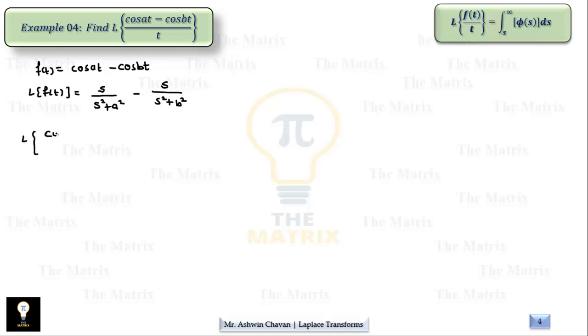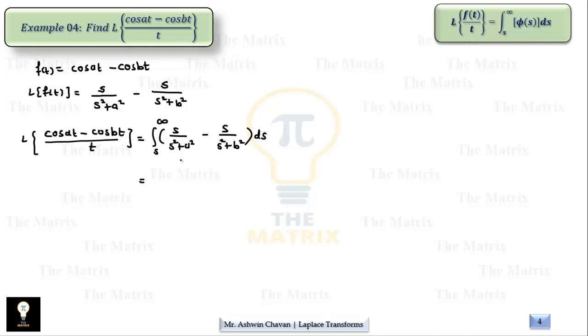So the numerator is cos at minus cos bt upon t. So once t is attached on the left side, the right side is integrated: s upon s square plus a square, minus s upon s square plus b square, with respect to s.